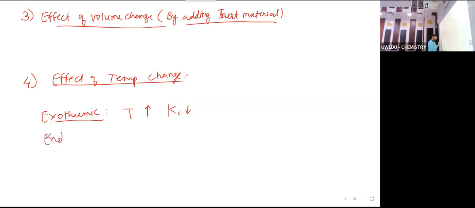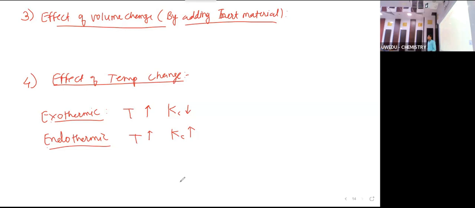And in endothermic reaction, temperature increases, Kc increases. This is about Kc.